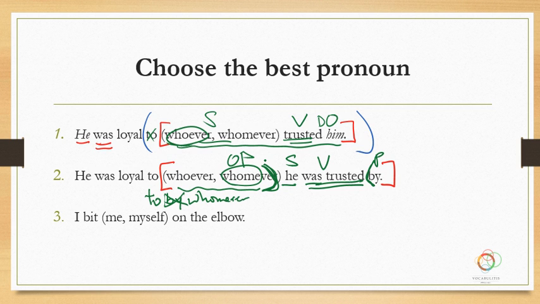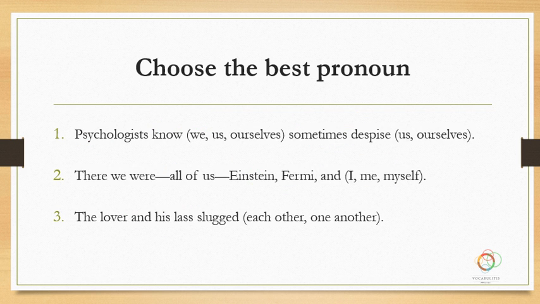All right, number 3, I bit me or I bit myself. This should have been easy. I bit myself. We call that the reflexive pronoun, right? Action back to the subject. Let's look at a few more sentences.